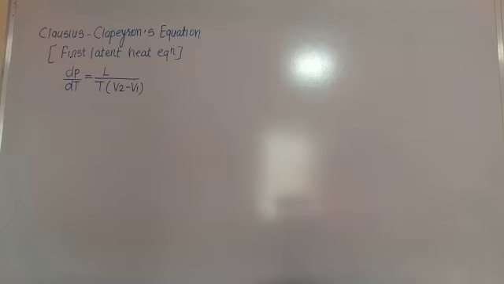Now, the derivation of this equation. We have to prove the Clausius-Clapeyron equation.